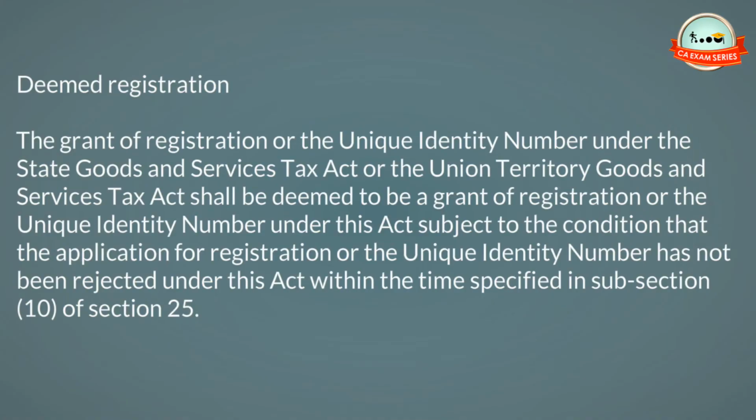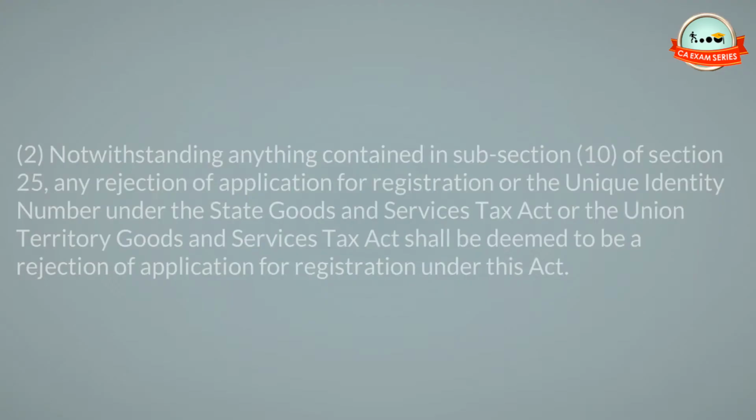Deemed registration. 1. The grant of registration or the unique identity number under the State Goods and Services Tax Act or the Union Territory Goods and Services Tax Act shall be deemed to be a grant of registration or the unique identity number under this Act, subject to the condition that the application for registration or the unique identity number has not been rejected under this Act within the time specified in subsection 10 of Section 25.